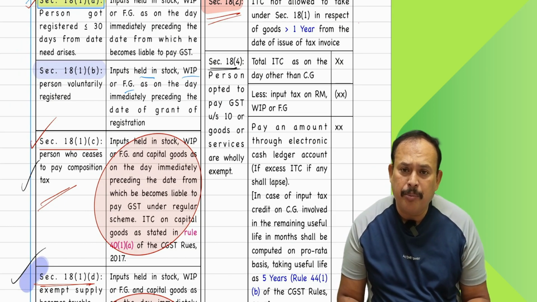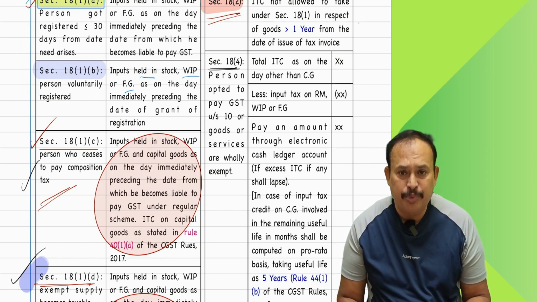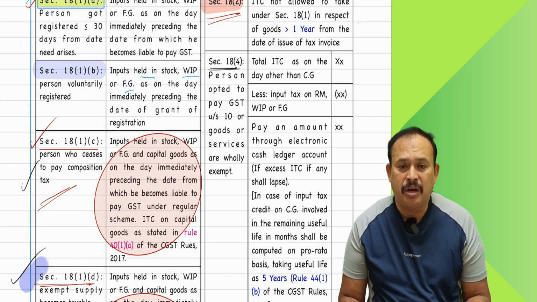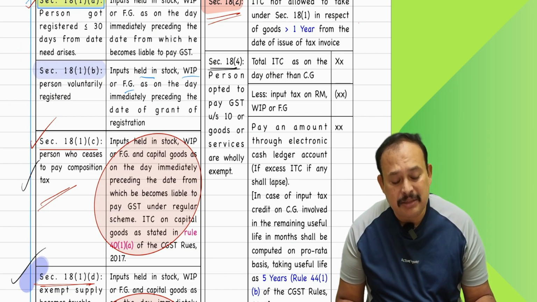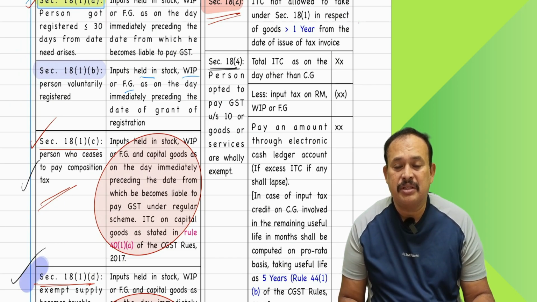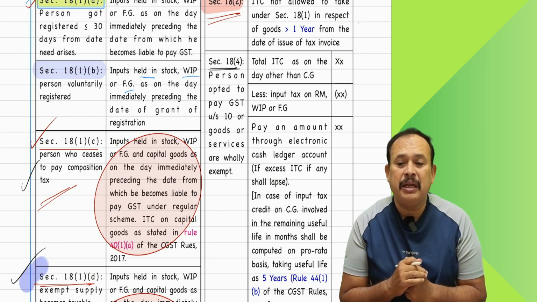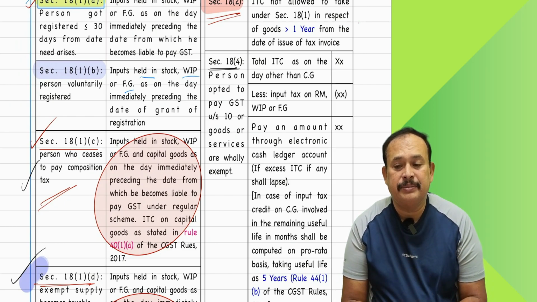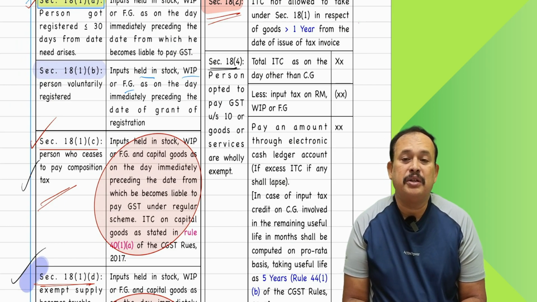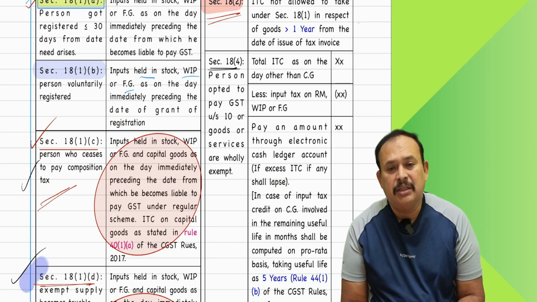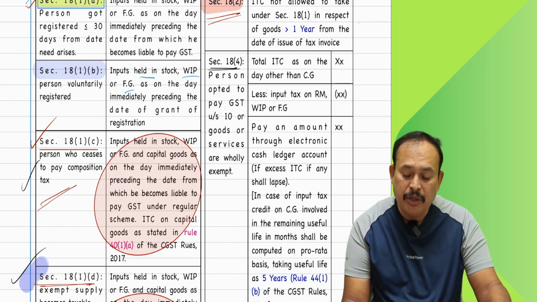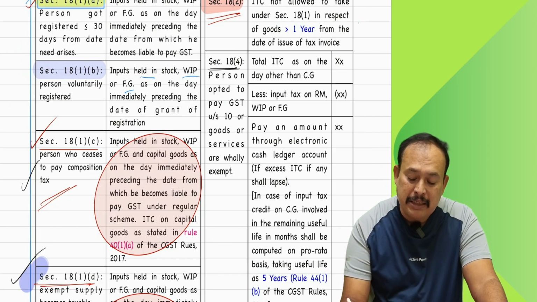If you opt for the composition scheme, are you eligible to avail the input tax credit, my dear friends? Obviously not. So far I am a taxable supplier of goods, services. But unfortunately, from today onwards, my supply became exempted in nature. Is it so? Yes, sir. Then from today onwards, not eligible for input tax credit. How to understand 18.4 will be explained to you in a practical manner with the help of a simplified example.